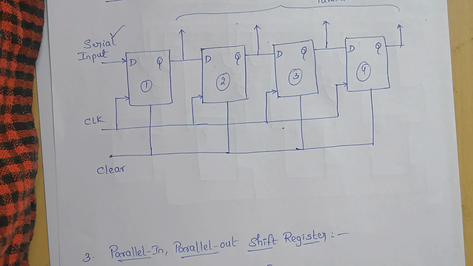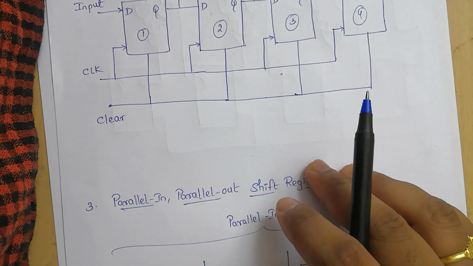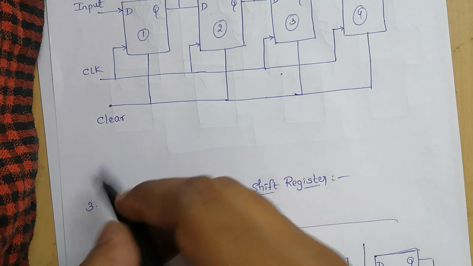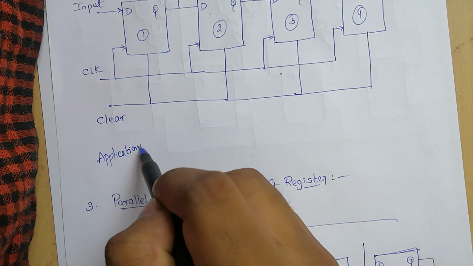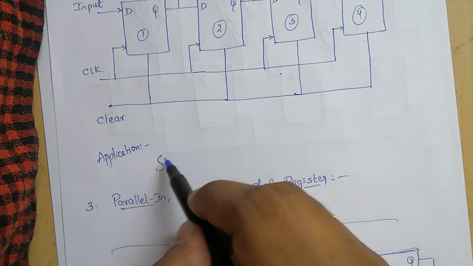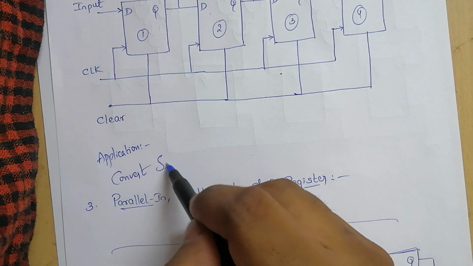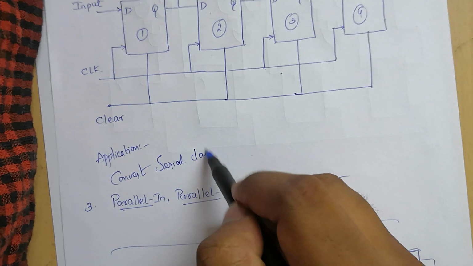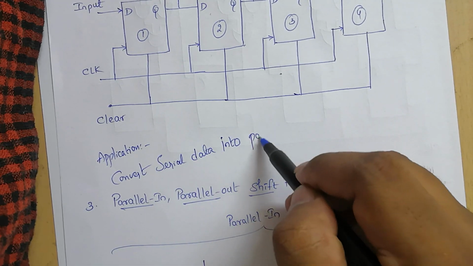The application of the serial in, parallel out shift register is to convert serial data into parallel data.